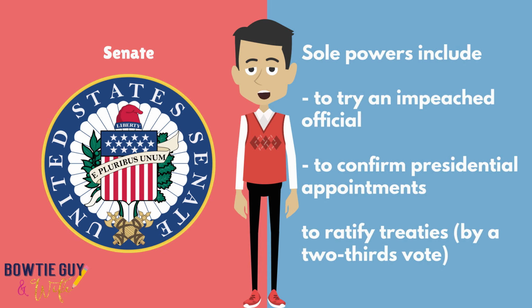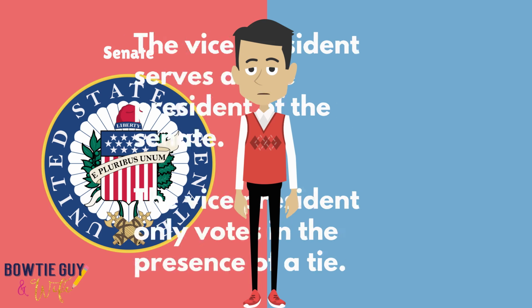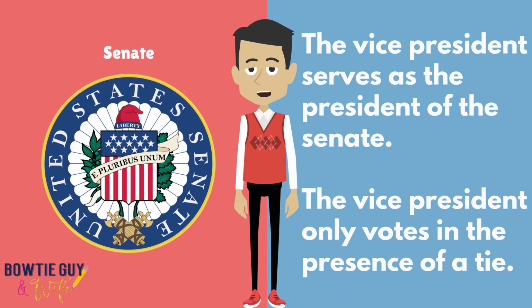There are sole powers that exist within the Senate. The Senate can try and impeach officials such as the President, Vice President, or Supreme Court Justice. It can confirm presidential appointments, such as if the country needs a new Attorney General, the President will make an appointment. The Senate has to confirm the appointment, and it can ratify treaties. The Vice President serves as the President of the Senate. The Vice President only votes in the presence of a tie.